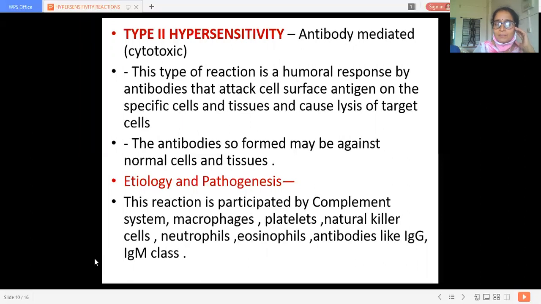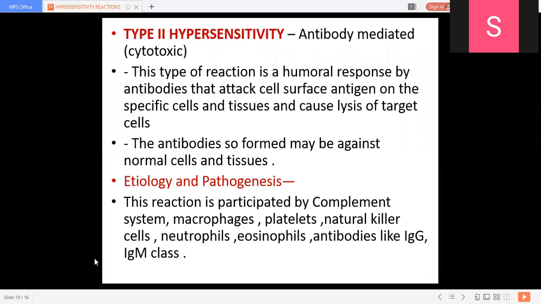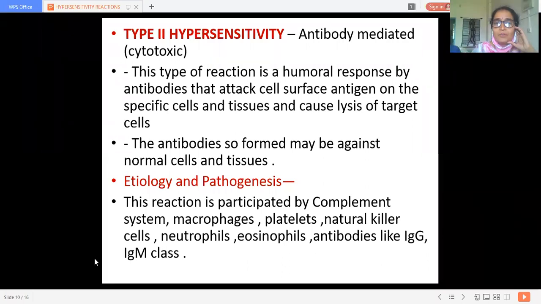It is a humoral response. What is a humoral response? Could you explain? Any one of you? What is cell mediated? What is humoral? Yes. Humoral is done by plasma cells, and they release immunoglobulin. Immunoglobulin, sorry. They release immunoglobulin, that comes under humoral response. That is antibodies.